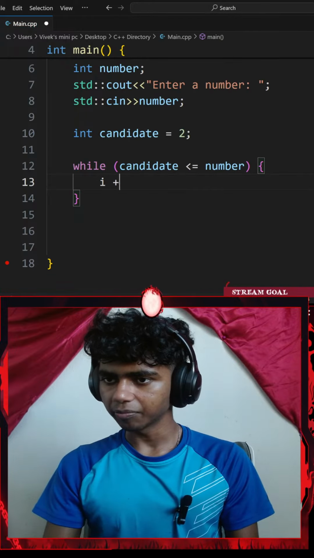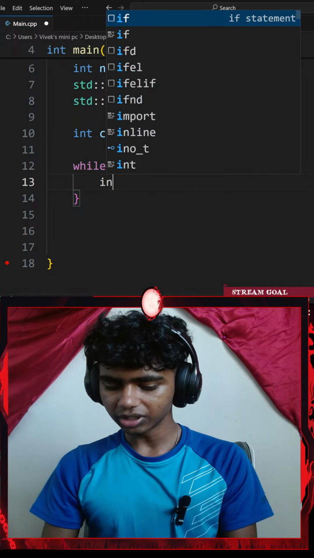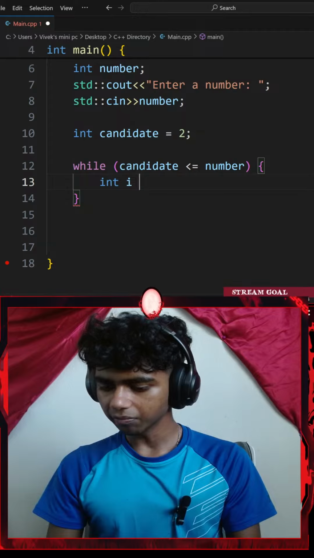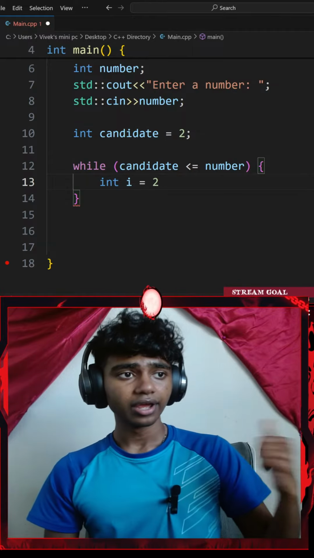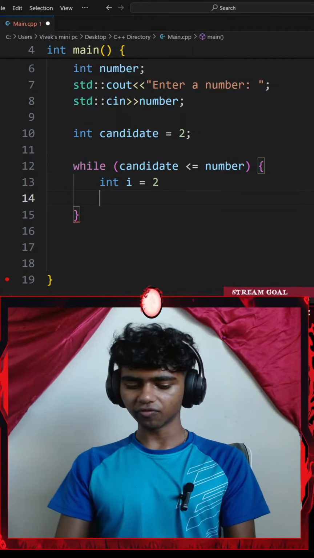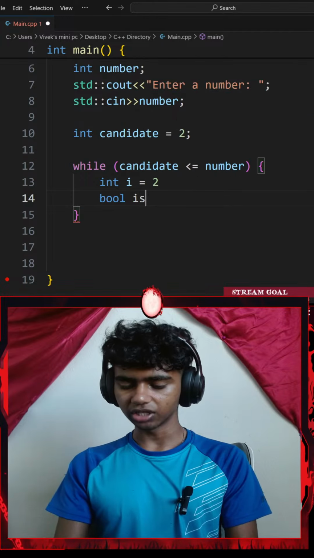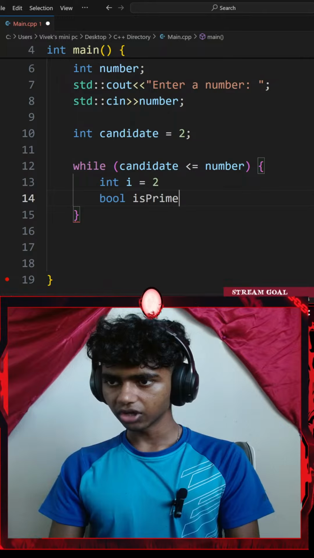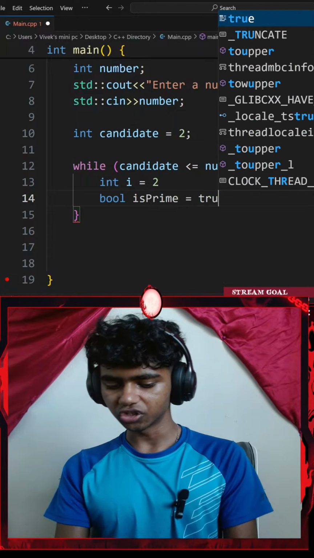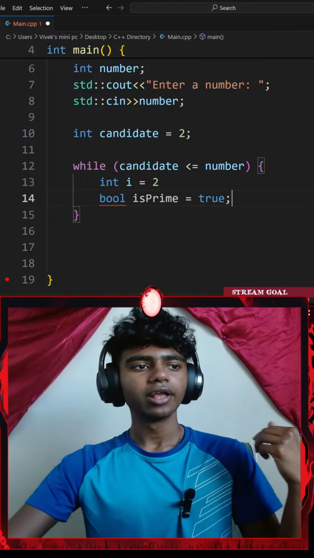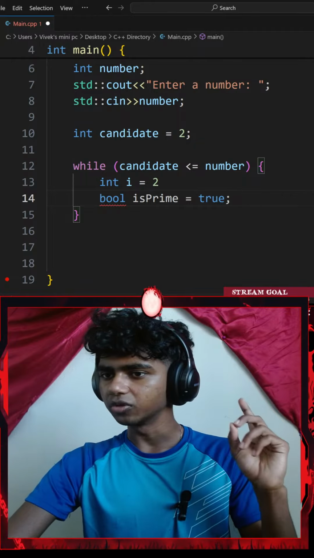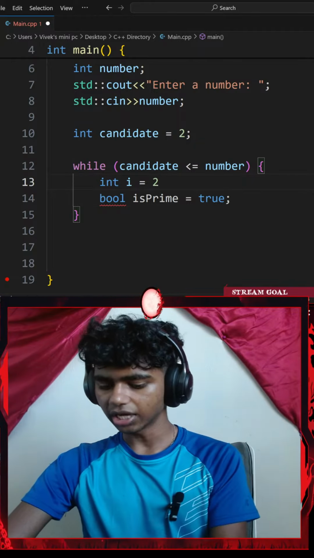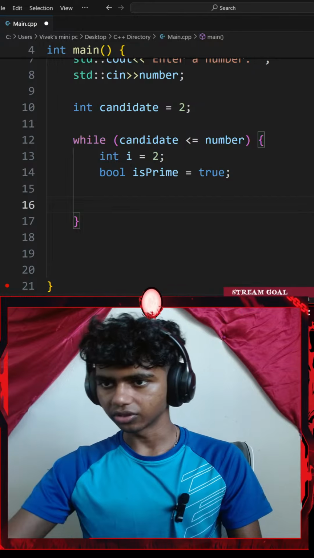Let me add, actually, let me go with an integer of i. I'll set that equal to 2. And then let's see, I need to create a flag as well. So I'll go with a boolean value of isPrime. There we go. I'll set that equal to true. That's initially going to be set to true. And then I go with another while loop inside this while loop. I'll add a semicolon there as well.